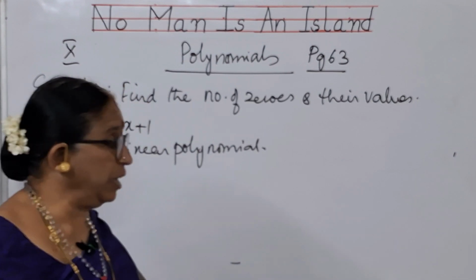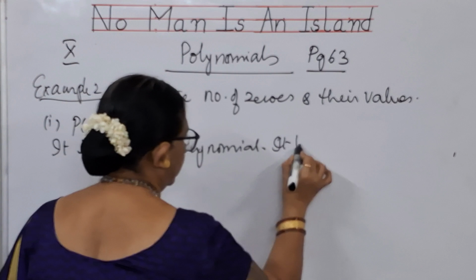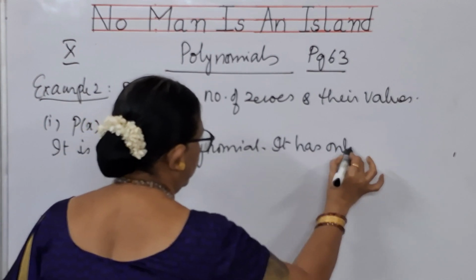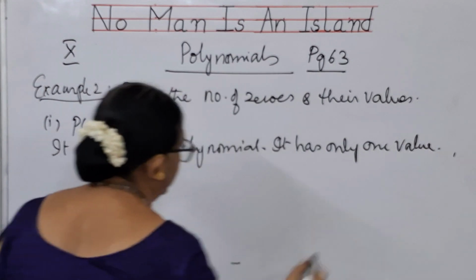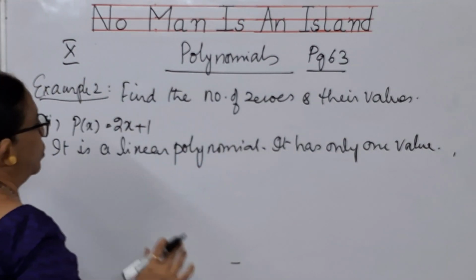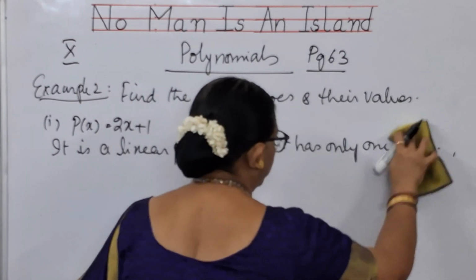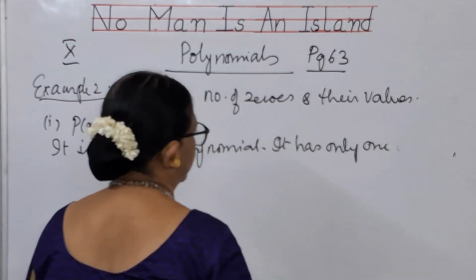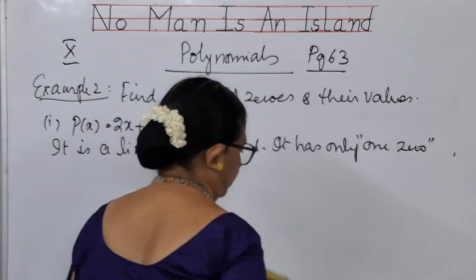So, linear polynomial, since power is 1, has only one zero. Linear polynomial is having only 1 zero. It has only 1 zero.